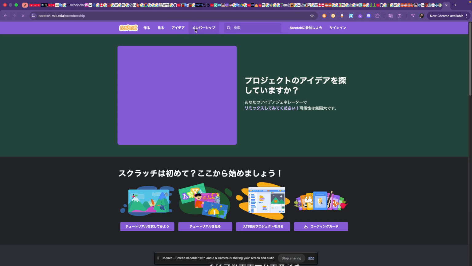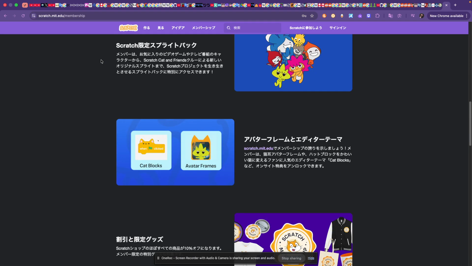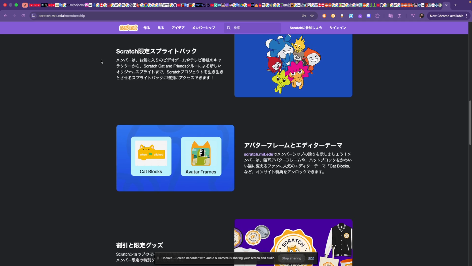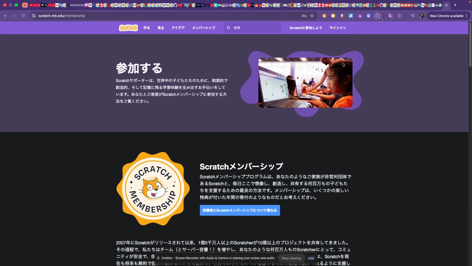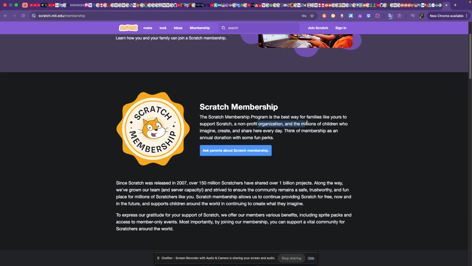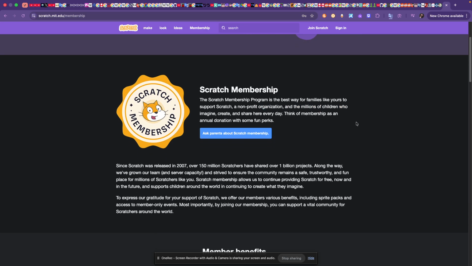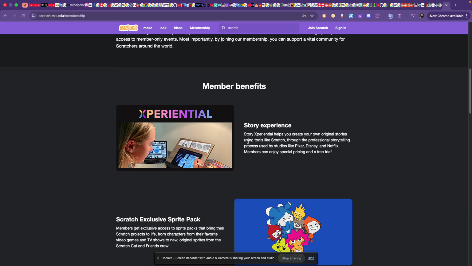The Scratch membership is now here. I've never read this page before. But I'm gonna just read it. I've never read the original English page, but I'm gonna just read it in Japanese. Participate. Scratch supporters help create inspiring, creative, and memorable learning experience for children around the world. Alright, Scratch membership. Support Scratch and these seem pretty normal. Over 150 million Scratchers have shared over 1 billion projects.